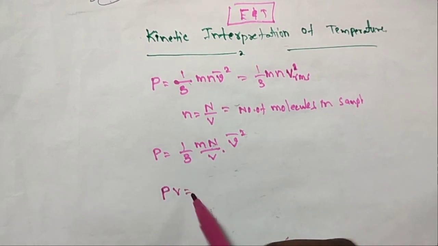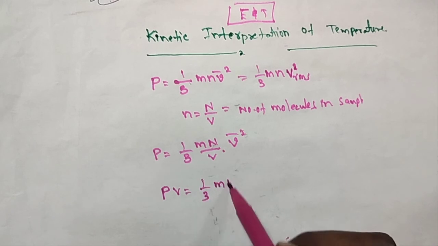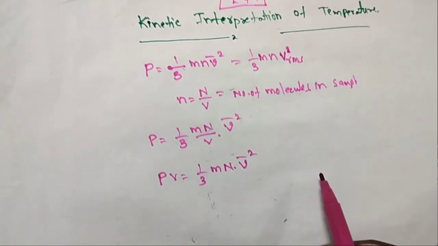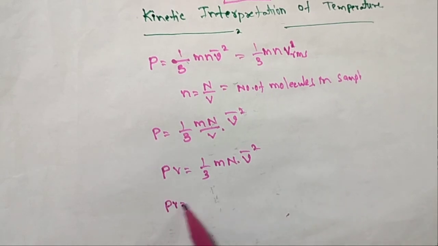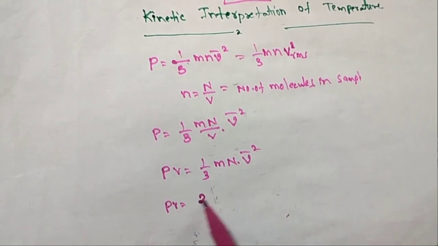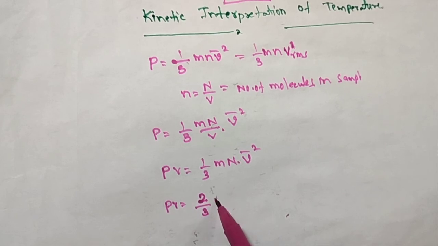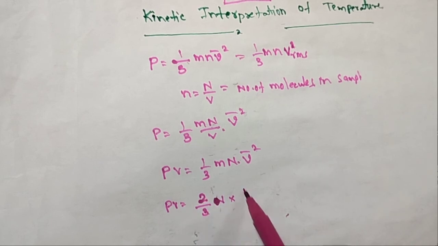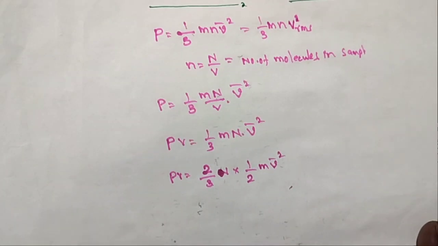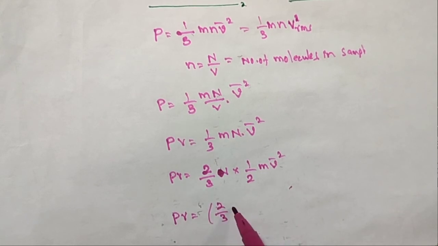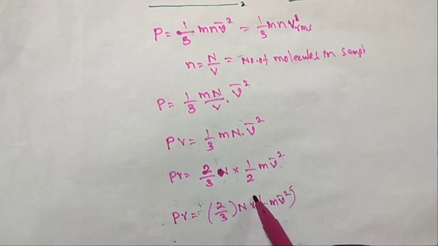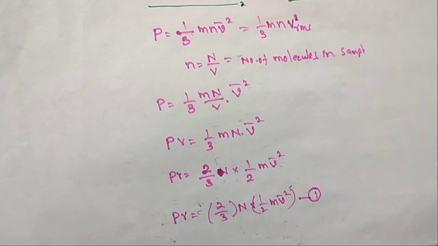So here this V goes to the other side. So PV is equal to 1 by 3 m N v bar square. Now I multiply by 2 in the numerator and divide by 2 in the denominator. So PV is equal to 2 by 3 capital N into 1 by 2 m v bar square. This is equation number 1.